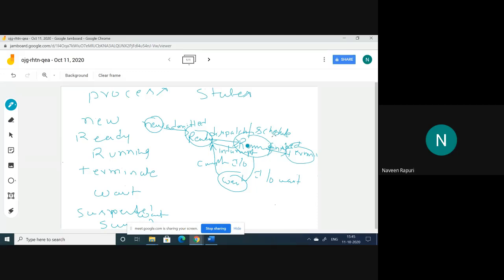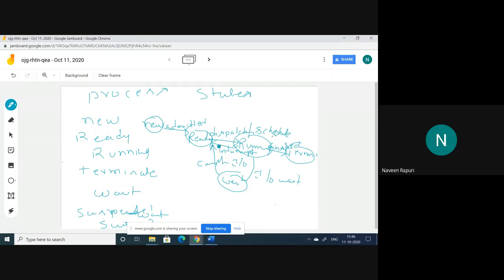Along with these states, we have two more states: suspended wait and suspended ready. So what is the difference between suspended wait and suspended ready, and what is the need of these two states? For example, the processes in the ready, running and waiting states are in the primary memory.